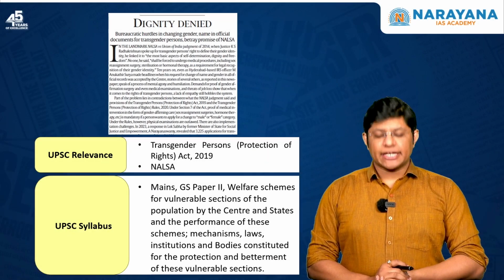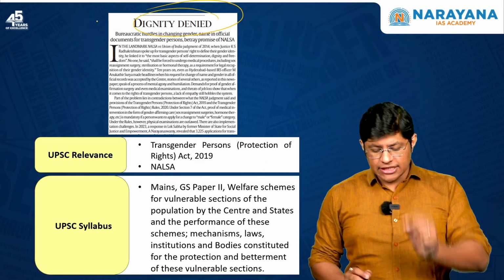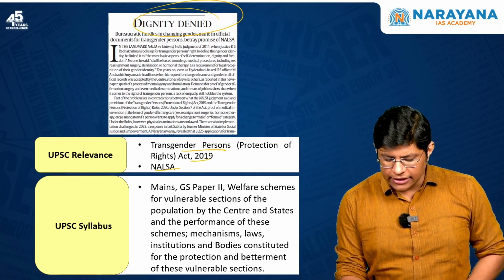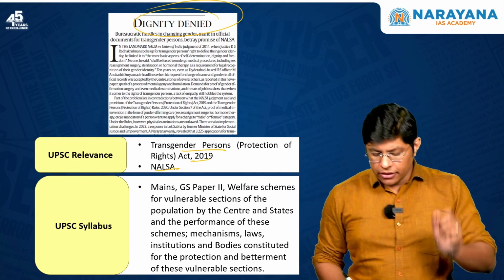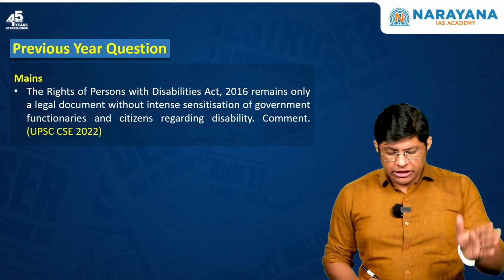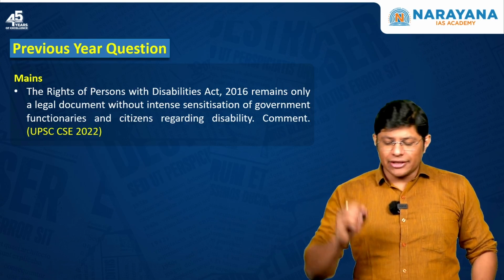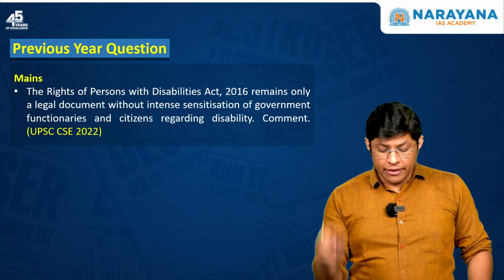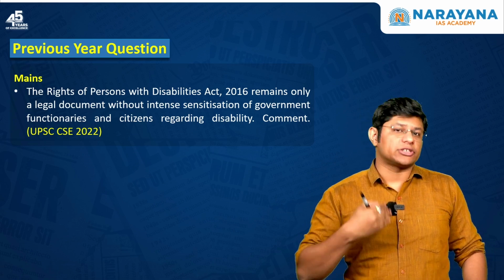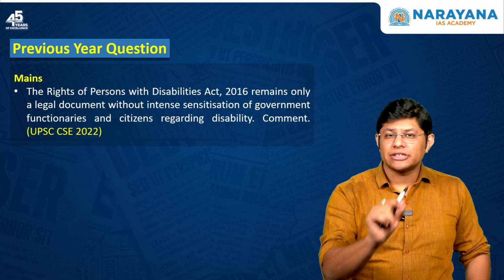The title of the next topic is Dignity Denied. Now, in this article, we are going to understand about the Transgender Persons Act 2019 and NALSA. And you can map this under GS Paper 2. So, let's go through a previous question asked in the year 2022. The Rights of Persons with Disabilities Act remains only a legal document without intense sensitization of government functionaries. So, a similar question can also be asked on the transgenders.